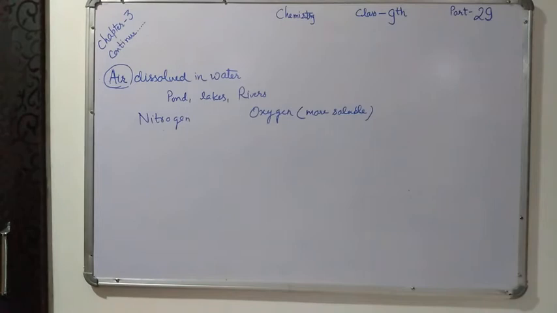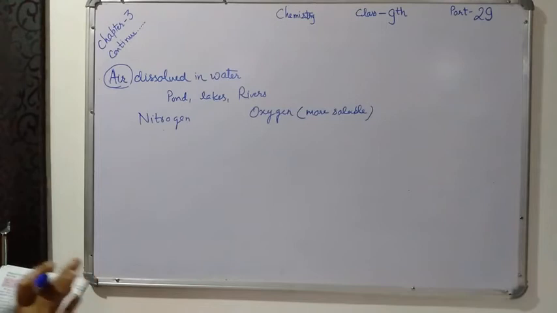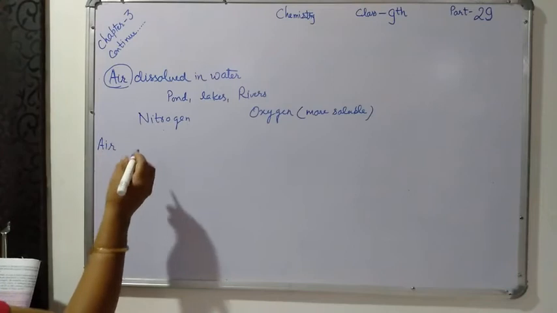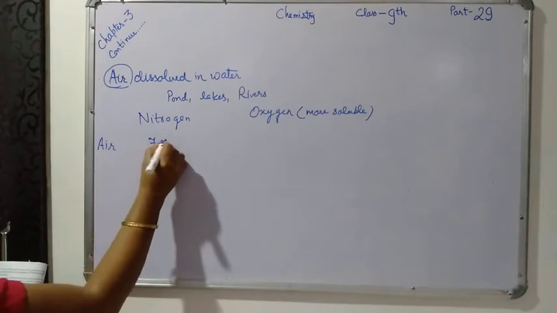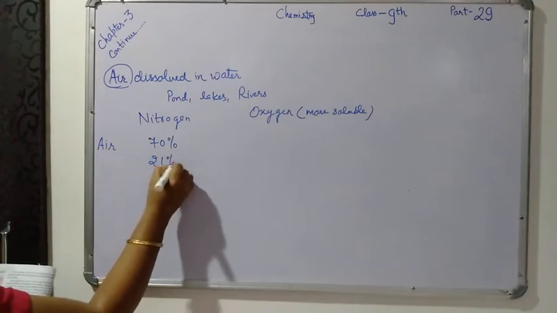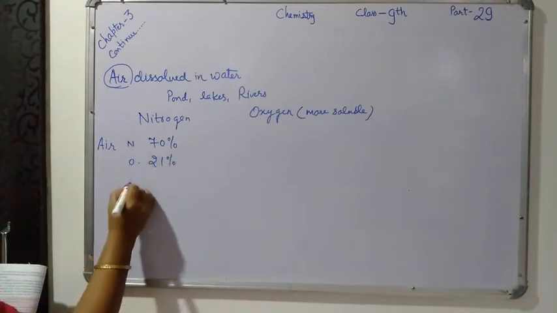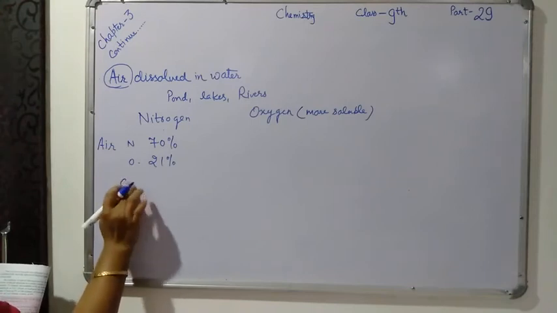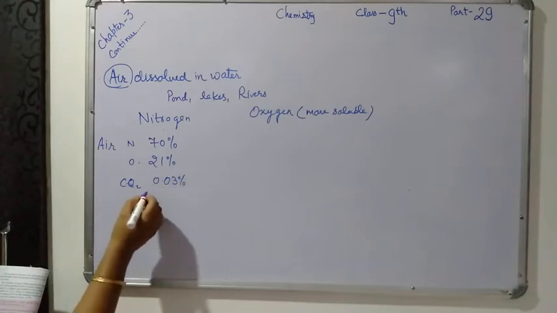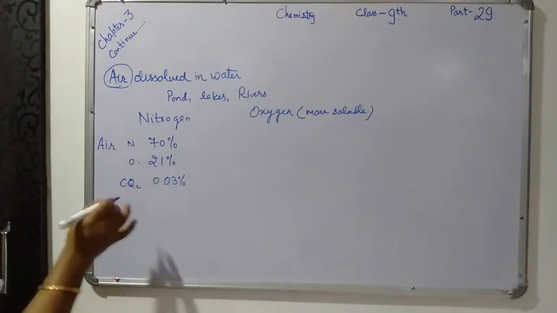Now since oxygen is more soluble in water compared to nitrogen, the composition of the air dissolved in water differs from ordinary air. In the air, I think all of you know, nearly 78% nitrogen is found, 21% oxygen, and 0.03% carbon dioxide, and the remaining percentage is other impurities.